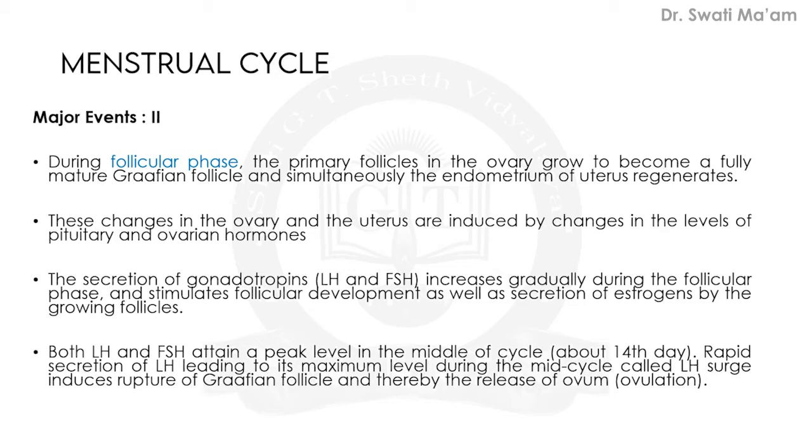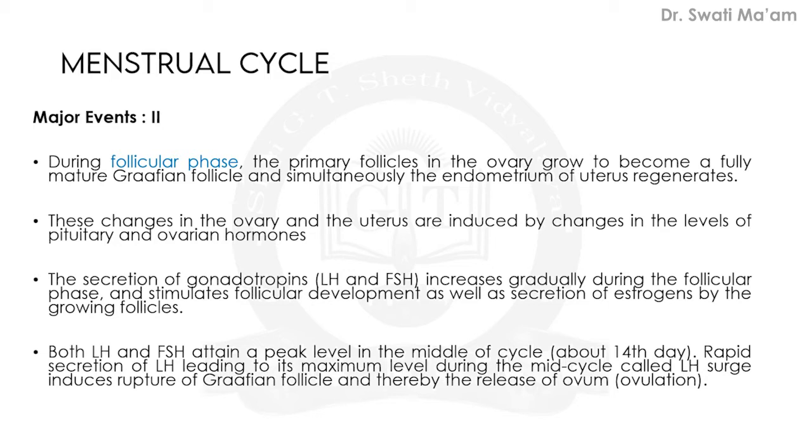We came to know the three linings of the uterine wall: perimetrium, the outermost, myometrium, the middle one, and the inner endometrium, which is the glandular layer. Here we are talking about the regeneration of endometrium because it has been damaged. So again in the new menstrual cycle, this endometrium will rebuild.